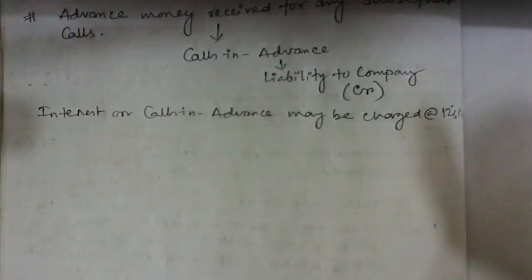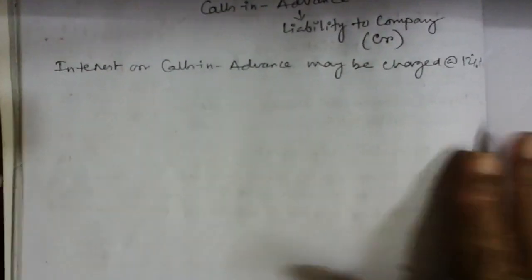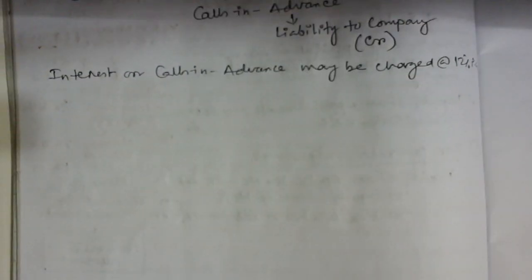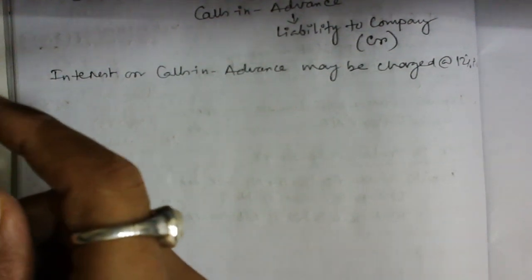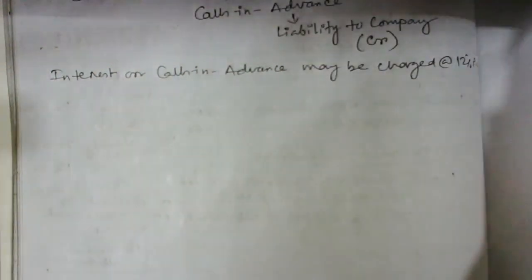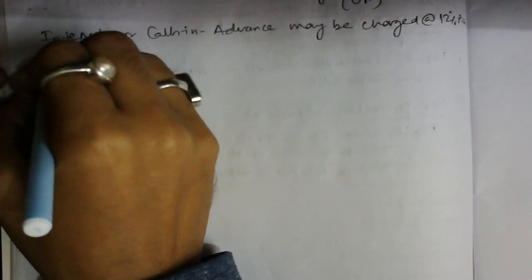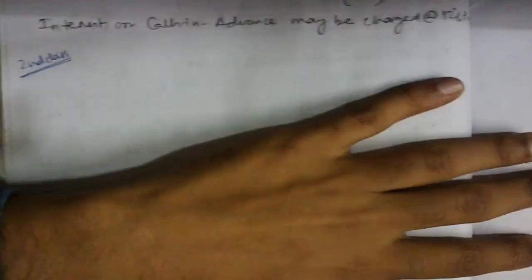So let's try to understand the journal entries first, how we can incorporate them in the books. Let's try to see how we are going to calculate these journals and how we are going to show them. Everyone, please make a note of that. Number one.